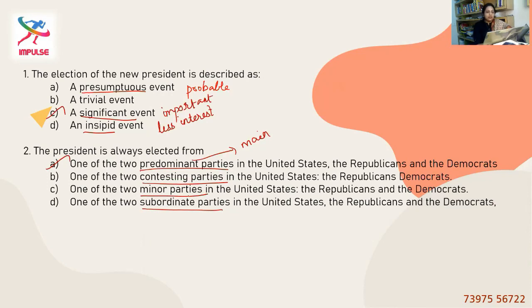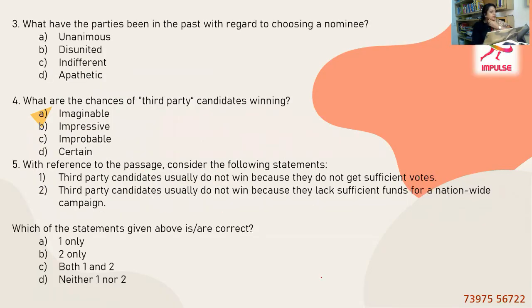Contesting parties, minor and subordinate parties, no, definitely not. They are talking about the main parties, and these two are opposite. So definitely not C and D. Option B, contesting parties, they're not talking about the competitors or any two rivalry parties, but the main parties. So option B is also eliminated. So option A, predominant parties is the right option.